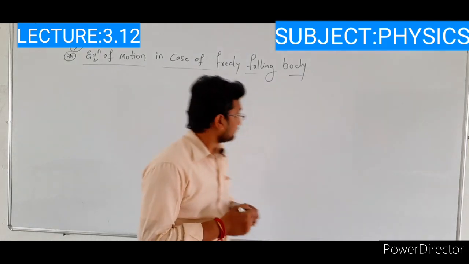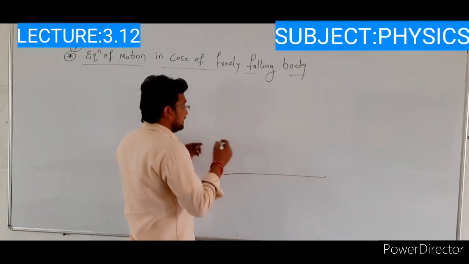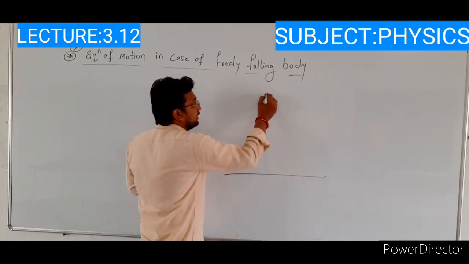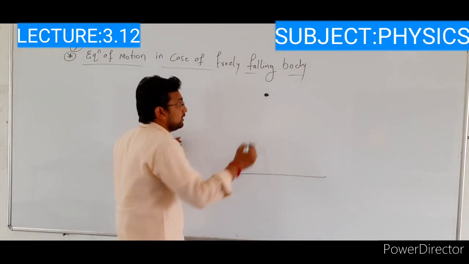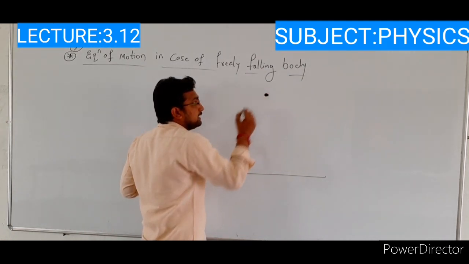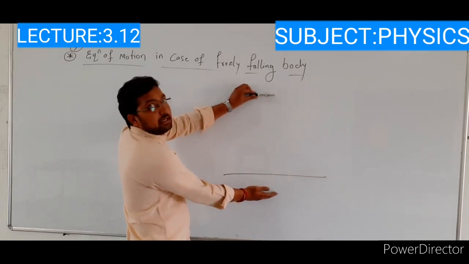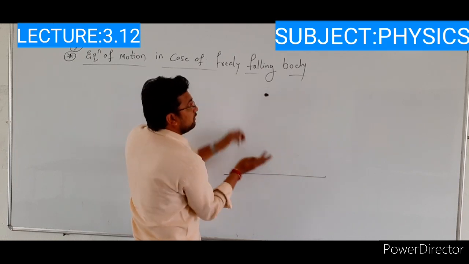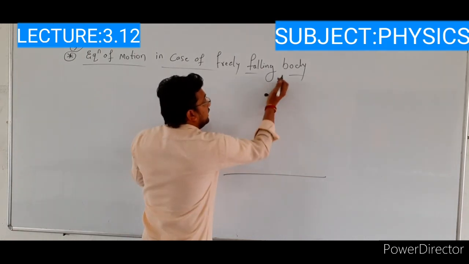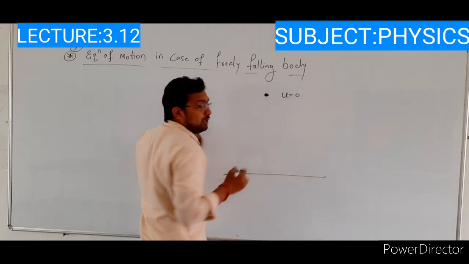Consider this is the horizontal surface. This is the object, placed at a certain height. Here we are releasing this object from this height. In that case, we are not giving any initial velocity to this body, so the initial velocity u is equal to 0.